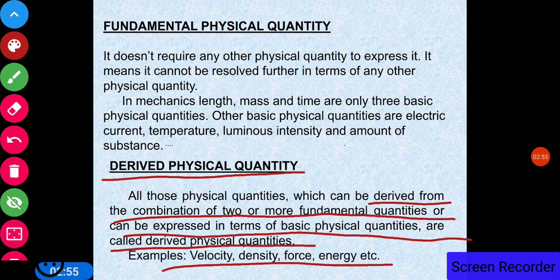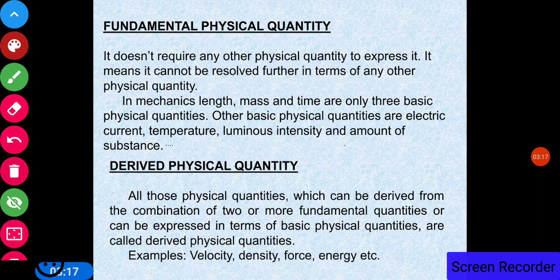You know that velocity is equal to distance upon time. Distance is the length, and then the time. So length and time, these are the fundamental physical quantities, but velocity is a derived quantity because it can be expressed, or it can be derived, by the combination of the fundamental quantities. So this is the basic difference. Fundamental physical quantities cannot be resolved further into any other physical quantities, and derived quantities can be resolved.